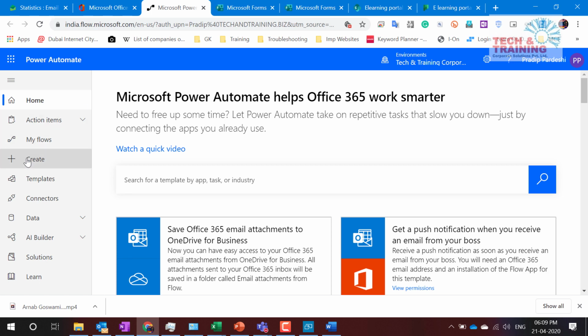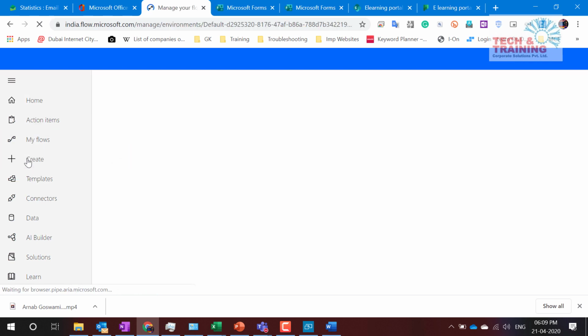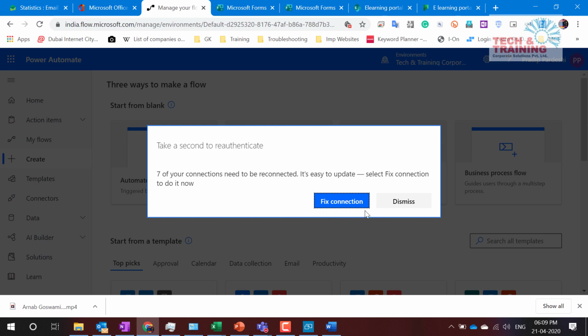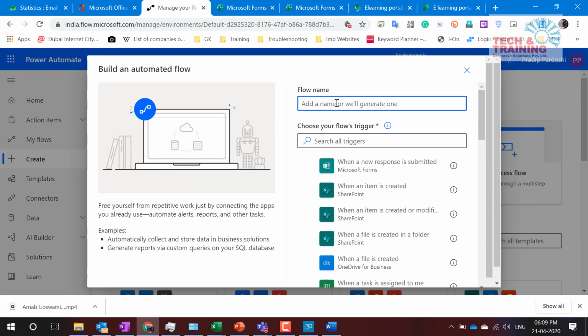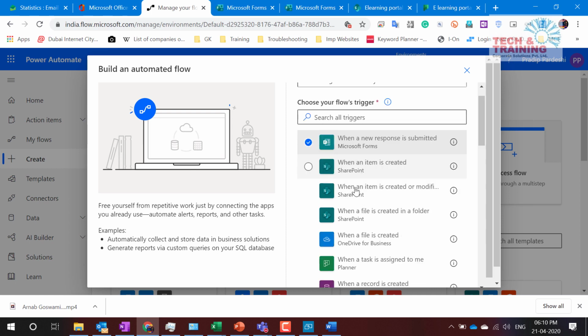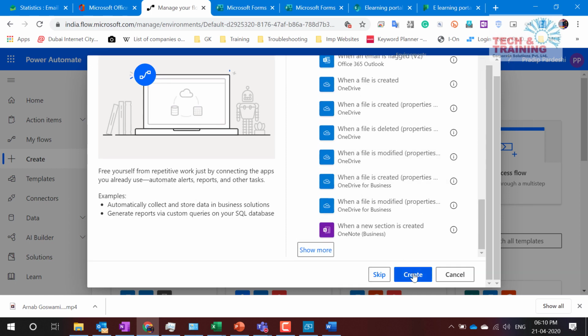Now here we would like to automate that particular form. So I click on the option which says automated flow. When I click on automated flow, it asks me what I want to do. I would like to say online registration 15-day webinar. Now what do I want to do here? When a new response is submitted on the form, so I click on that, and I go to next, create.